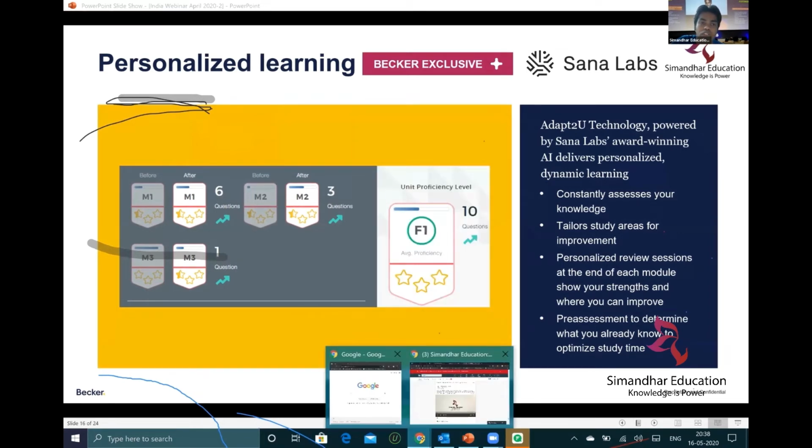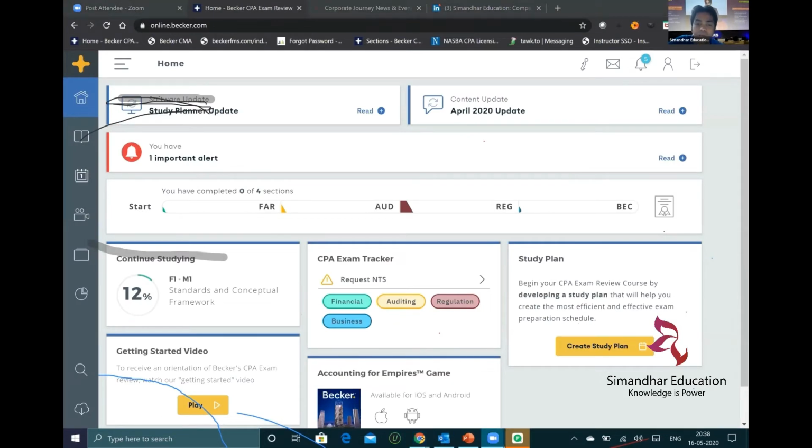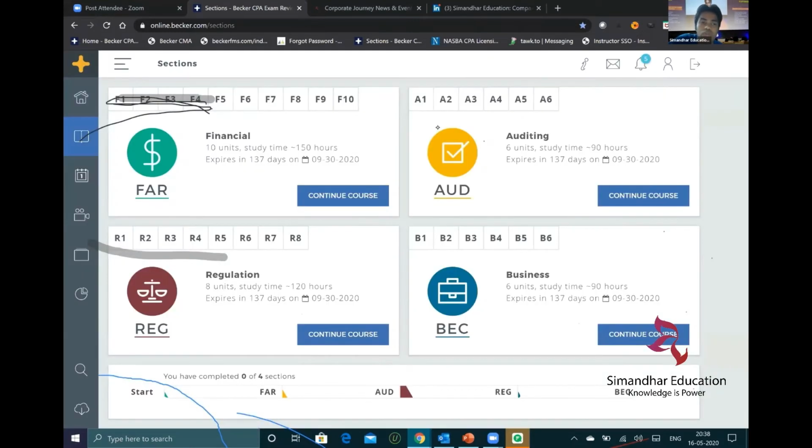If you see this, so this is how, guys. So is everyone able to see my screen here? Okay, so if you see there, this is the Becker product which we give once the student enrolls with Samandar Education. This is what we give to the students. You have financial, you have audit, you have regulation and BEC. So this is how the Becker product looks like.